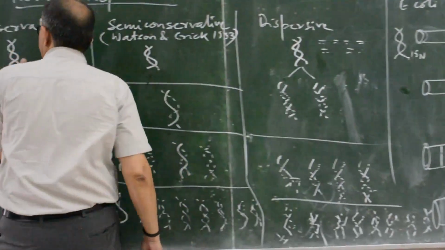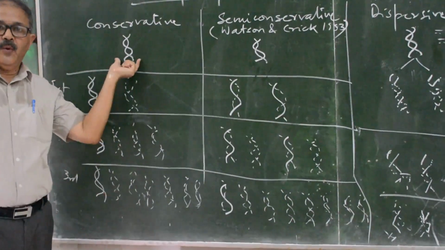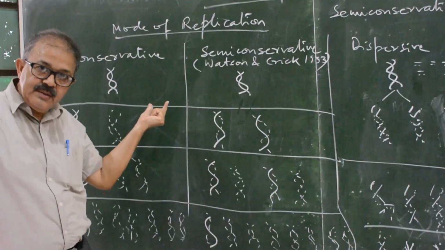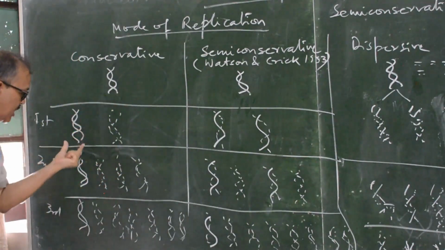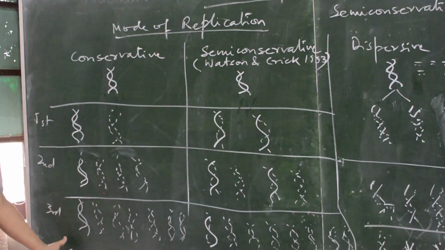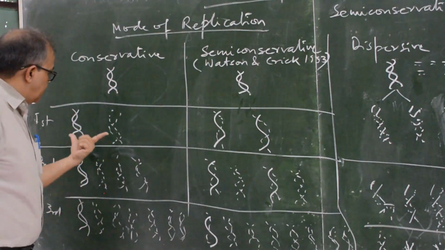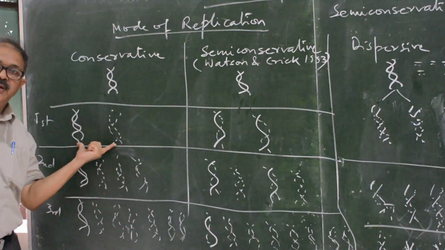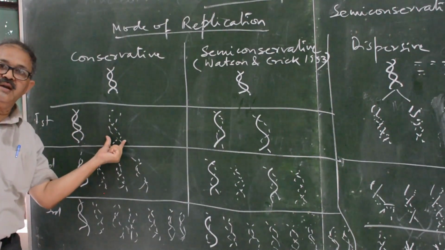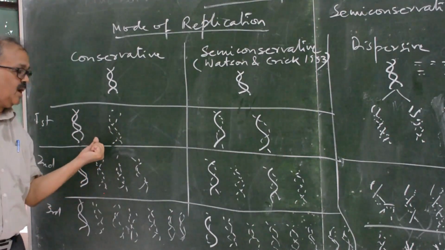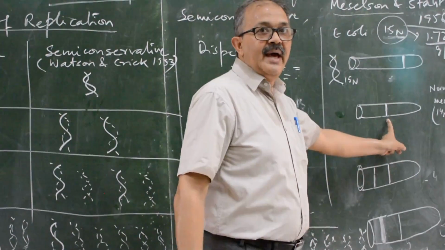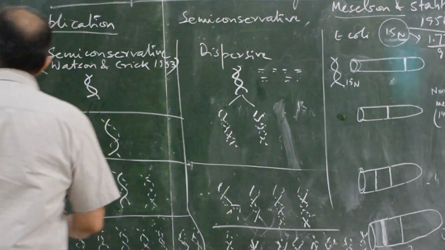If the mode of replication were conservative, then one band of 15N should always be present. There would be two different bands, one of 15N and one of 14N. But no, only one band appeared, and it was in the middle. It means that it was rejected.